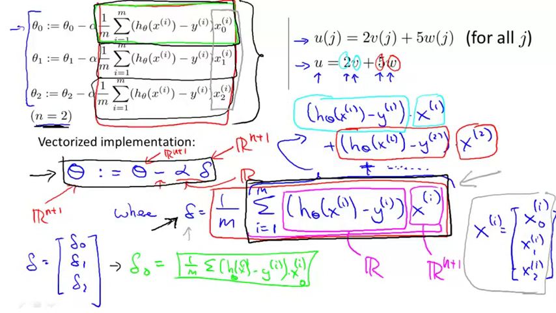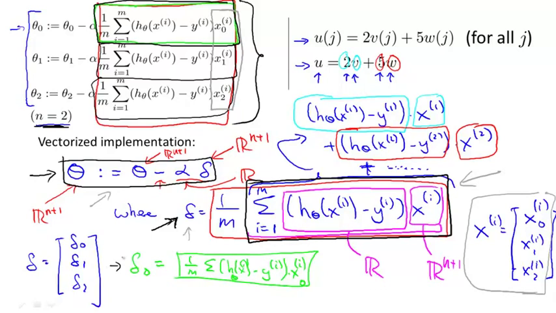So I hope this step makes sense, and do look at the video and see if you can understand it. In case you don't understand quite the equivalence of this math, if you implement this it turns out to be the right answer anyway. So even if you didn't quite understand the equivalence, if you just implement it this way, you'll be able to get linear regression to work. But if you're able to figure out why these 2 steps are equivalent, then hopefully that will give you a better understanding of vectorization as well.